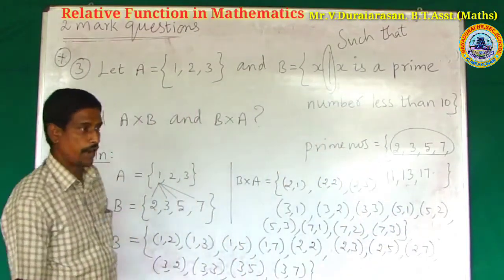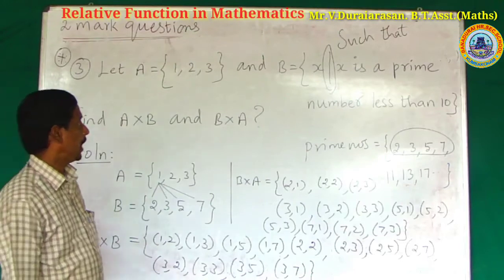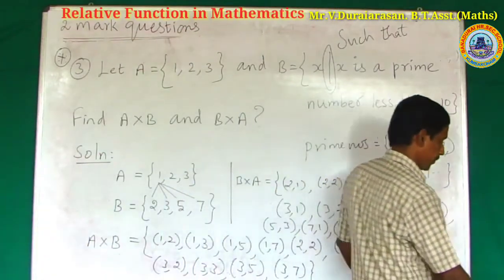That's all, to find A cross B and B cross A.